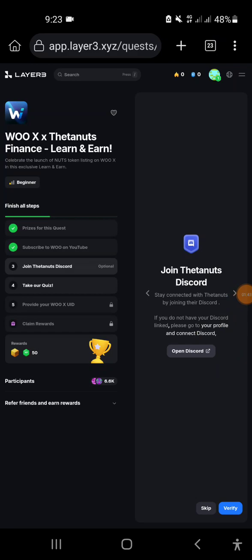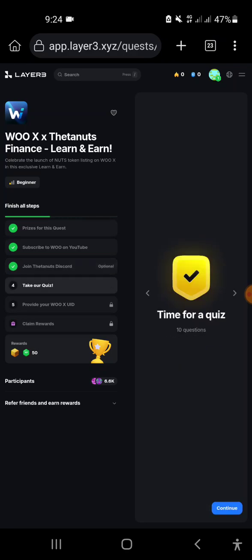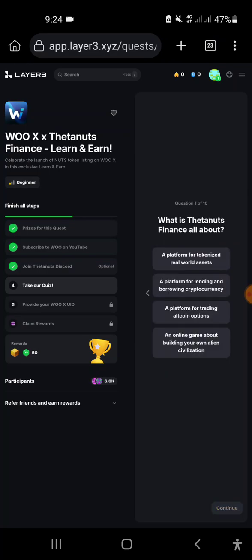Layer 3 is the quest platform, where companies host their quests for their audience, so we can connect and interact with their offer. Here we are doing the same. Click on this verify button after joining their Discord, and that will be done. So, time for a quiz. Click on this continue button.